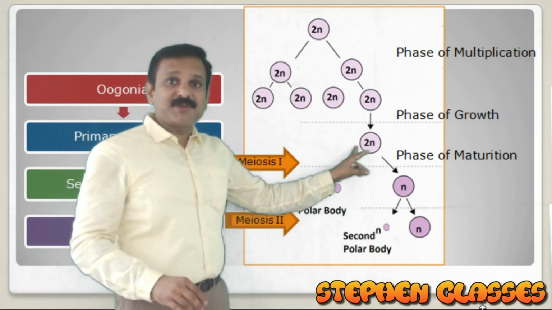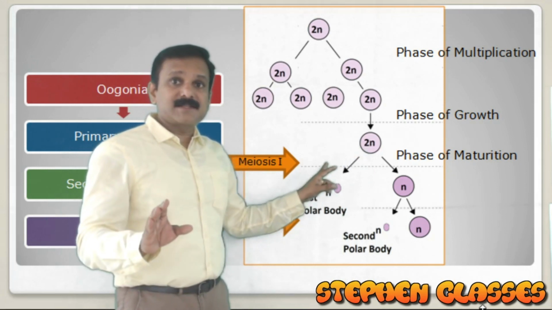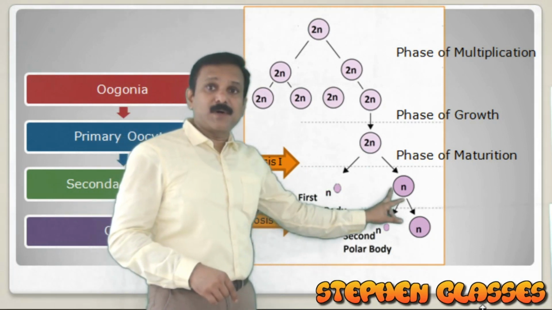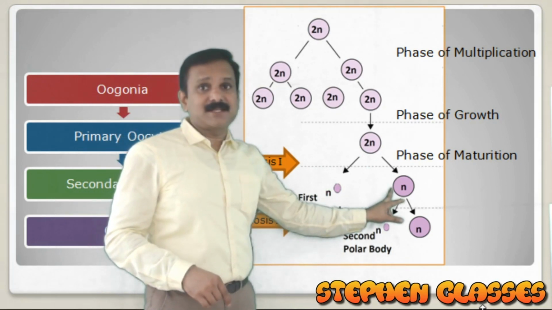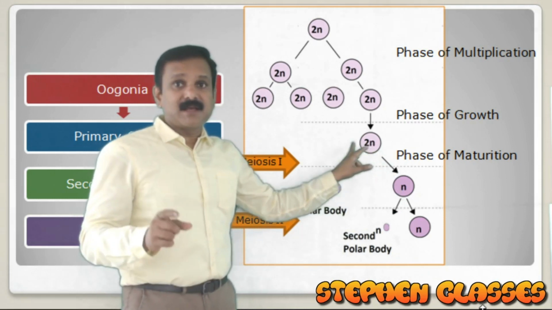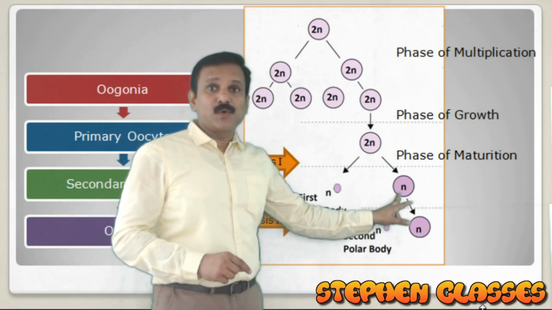After first meiosis, the primary oocyte is converted into a first polar body and also a secondary oocyte. I repeat, the primary oocyte after first meiosis will be converted into the first polar body and secondary oocyte.